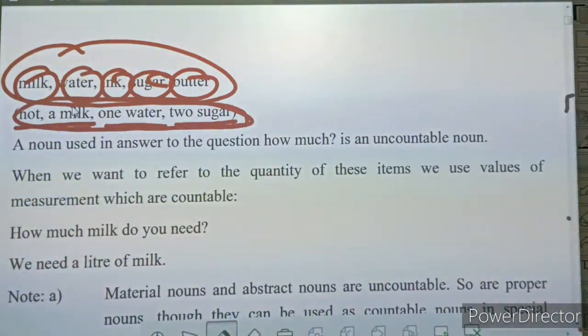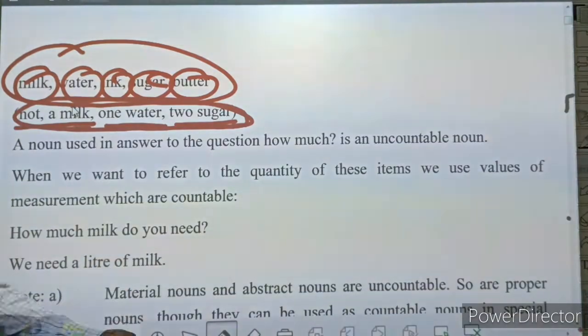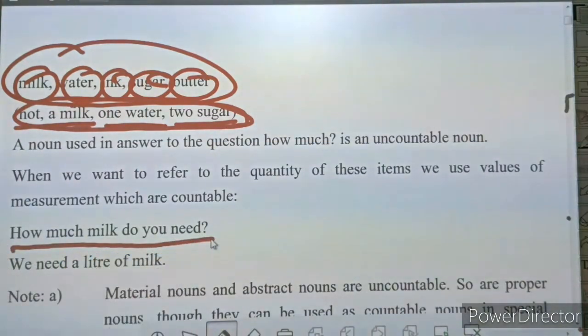A noun used in answer to the question how much is an uncountable noun. Now, how much water do you have? You cannot say I have a water, I have 2 water, I have 3 water. If you say this type of answer, you are wrong. Here you can see also how much milk do you need.